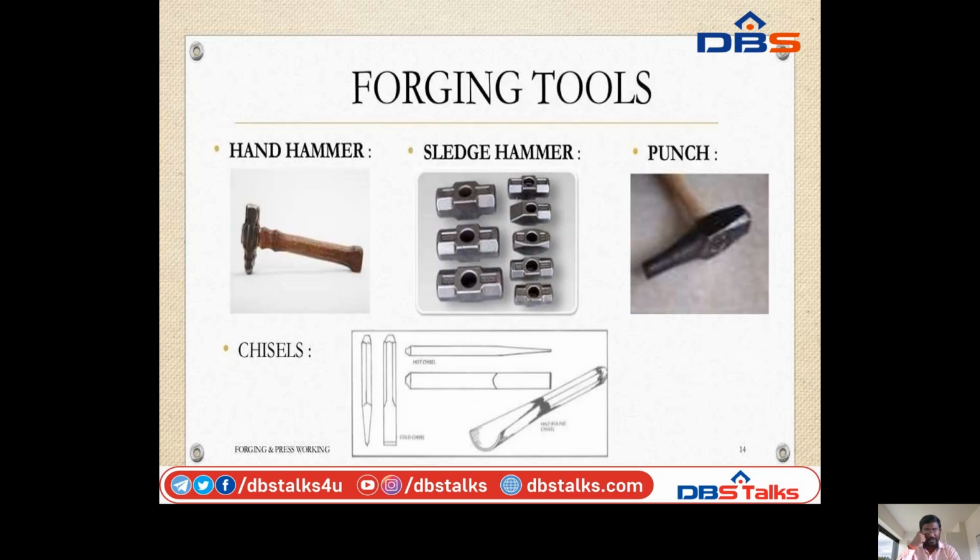So what are forging tools? Forging tools are hand hammer, sledgehammer, punch, chisels. So these are all the tools of forging: hammers, sledgehammers, punches, chisels.